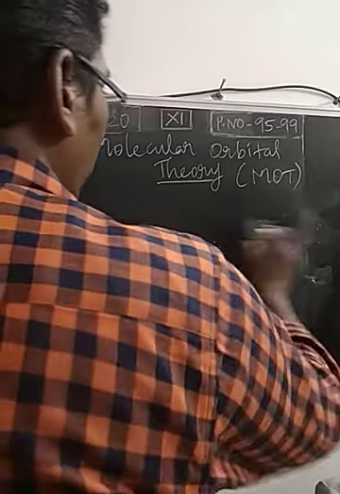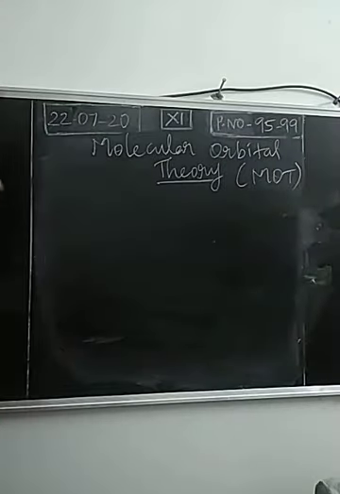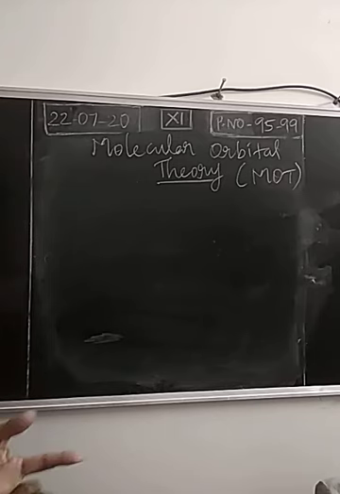So there are 5 major postulates or assumptions in molecular orbital theory. Number 1, atomic orbitals combine together to produce a new orbital called a molecular orbital. Point number 2, the shape of the molecular orbital will be determined by the shape of the atomic orbitals combined. Third point, the number of molecular orbitals formed will be equal to the number of atomic orbitals combined.